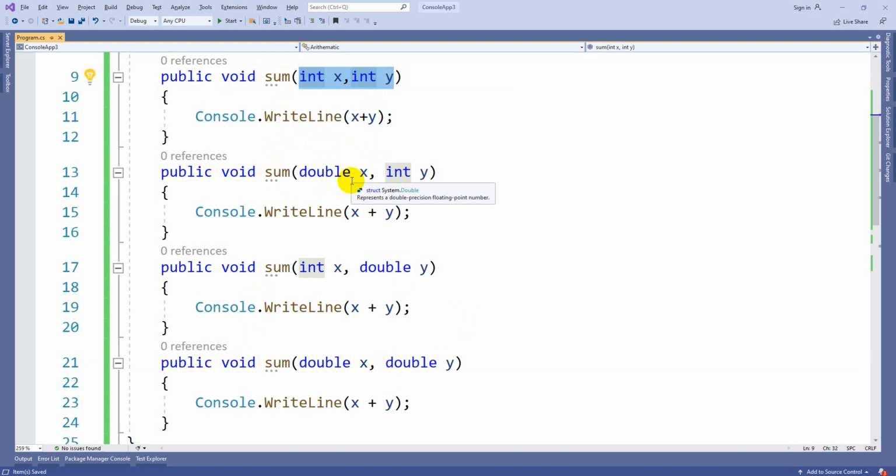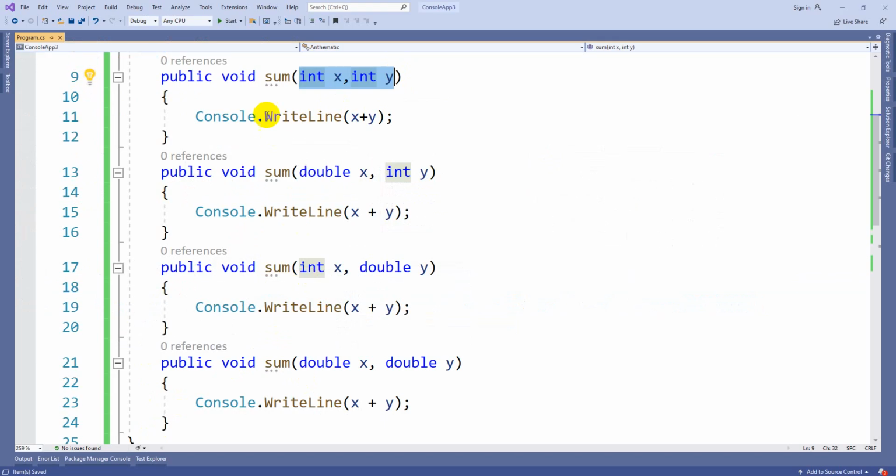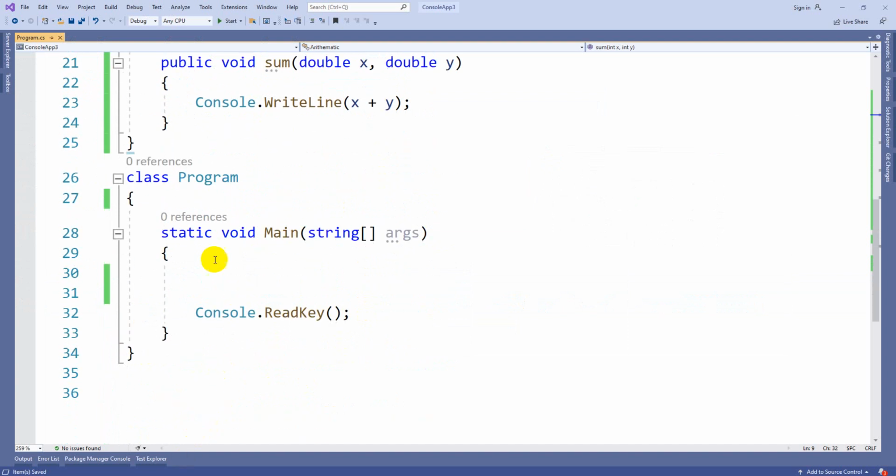Once again I am repeating. If you see all these methods, the function name will be the same, the return type will be the same. They differ by the list of parameters or the number of parameters. So this is what is called static polymorphism. Static polymorphism is nothing but having more than one function with the same name and same return type, but differing by the parameters. This is also called method overloading.